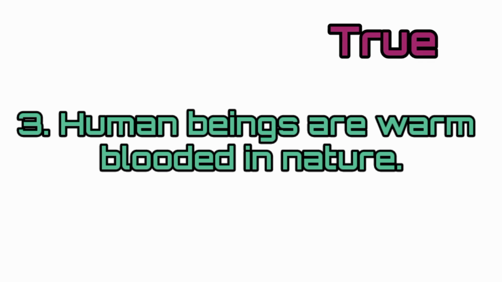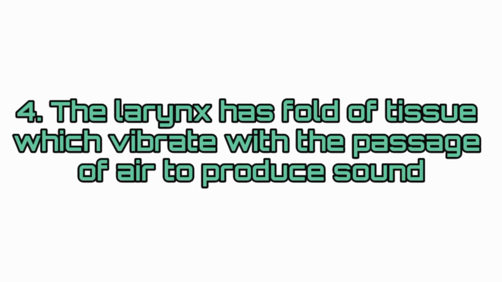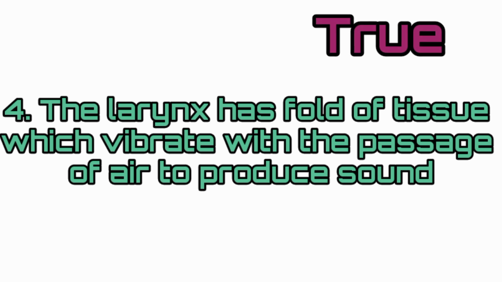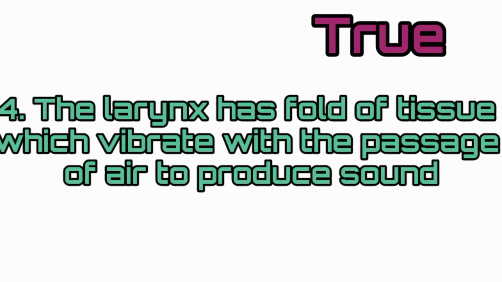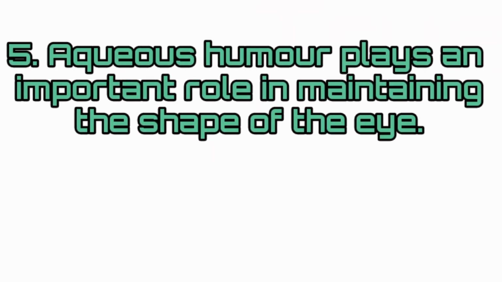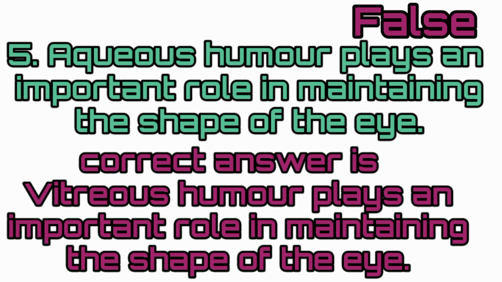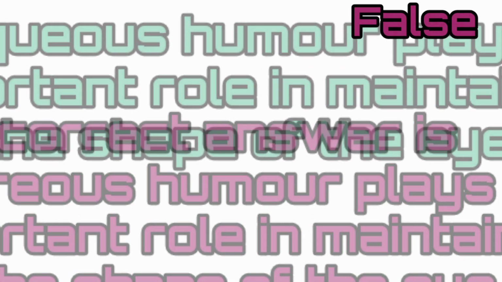Answer true. Fourth one, the larynx has fold of tissue which vibrate with the passage of air to produce sound. Answer true. Fifth one, aqueous humor plays an important role in maintaining the shape of the eye. Answer false. The correct statement is vitreous humor plays an important role in maintaining the shape of the eye.